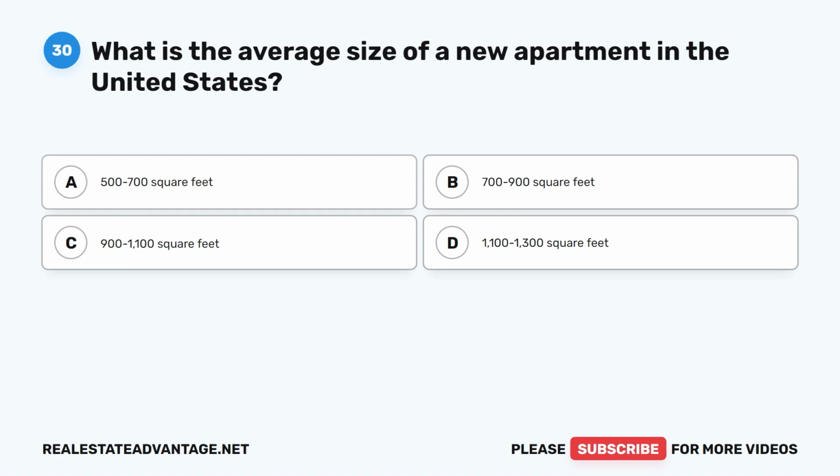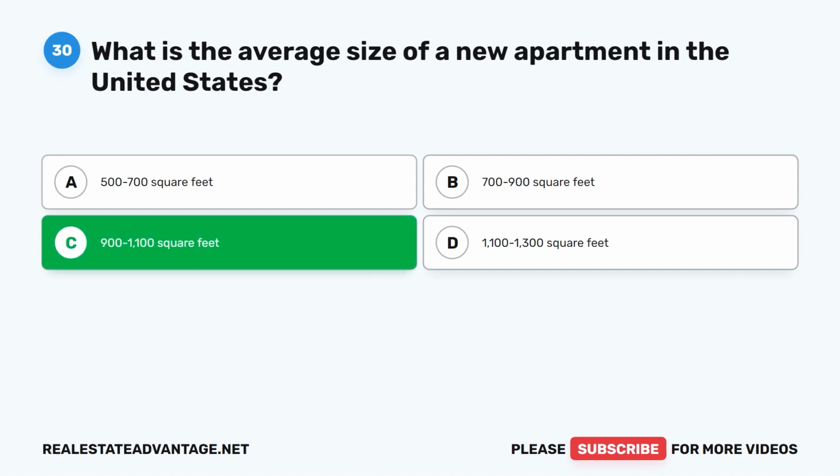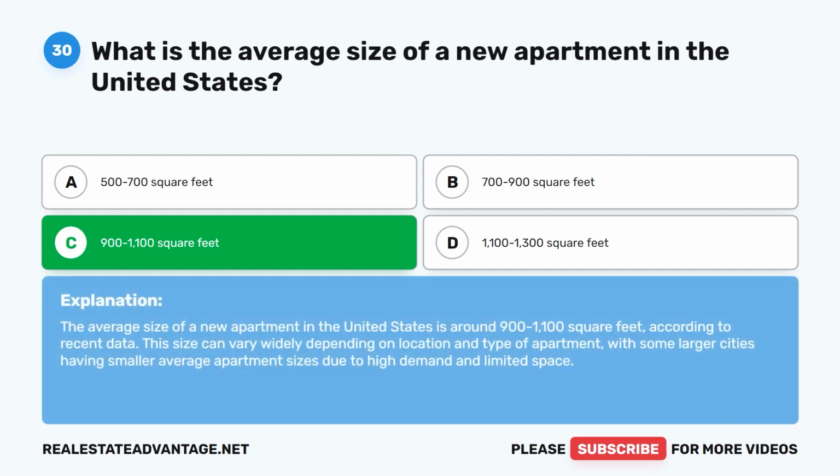Question 30. What is the average size of a new apartment in the United States? A. 500 to 700 square feet. B. 700 to 900 square feet. C. 900 to 1,100 square feet. D. 1,100 to 1,300 square feet. The correct answer is C. 900 to 1,100 square feet. The average size of a new apartment in the United States is around 900 to 1,100 square feet, according to recent data. This size can vary widely depending on location and type of apartment, with some larger cities having smaller average apartment sizes due to high demand and limited space.